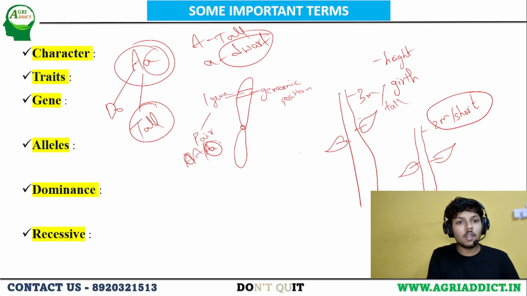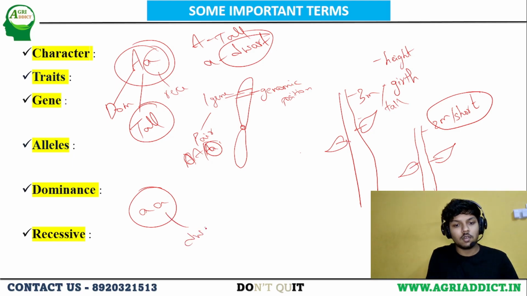Here capital A is masking the small a, so we call capital A dominant, whereas small a we call recessive because it is not expressed when both alleles are present. The recessive will be expressed only when both alleles of the pair are recessive, meaning in a progeny both alleles should be small a and small a, then the dwarf character will be expressed. This type of condition we call recessive.